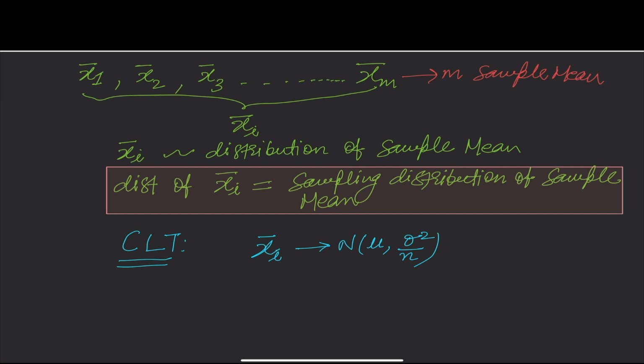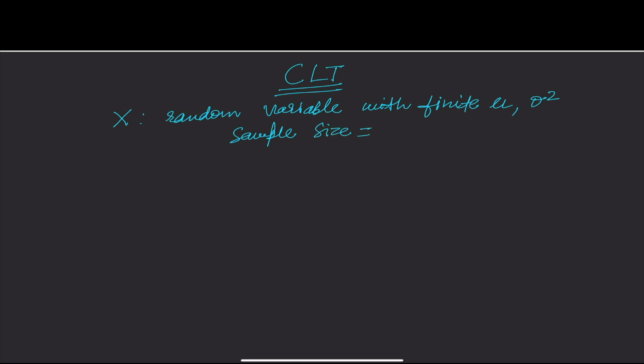Let's assume x is a random variable with finite mean mu and variance sigma square. And let's assume I start sampling from x with a sample size equal to small n.